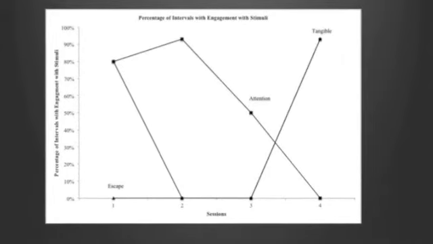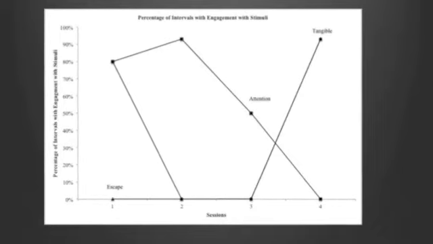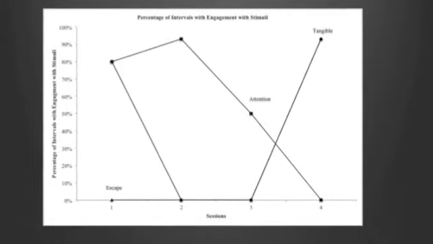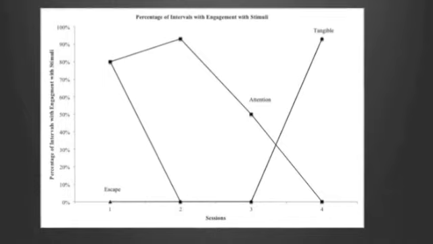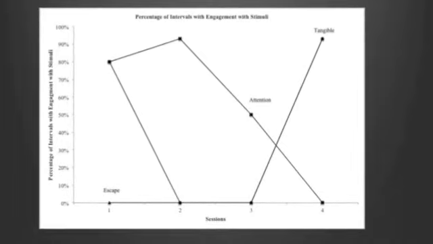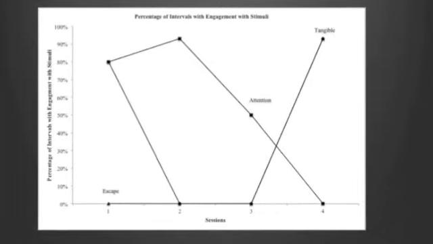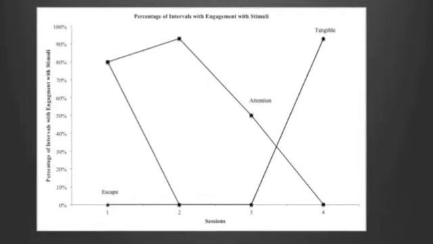This graph describes the results from the percentage of intervals with engagement stimuli. When attention and toys were presented to the client, she engaged with the stimuli 80% of the time. When the client chose to sit at the table where the researcher provided attention only, the client engaged with the stimuli 93% of the time. In the third session, the client chose to engage with the stimuli 50% of the time, and then the last session, the client chose to play by herself and there was no attention provided and no engagement.